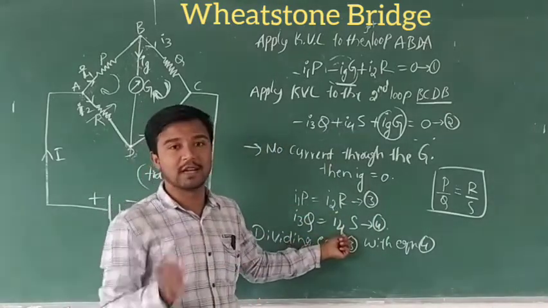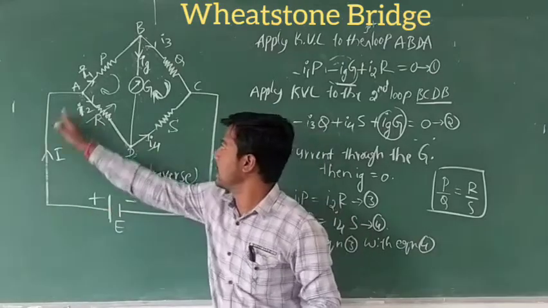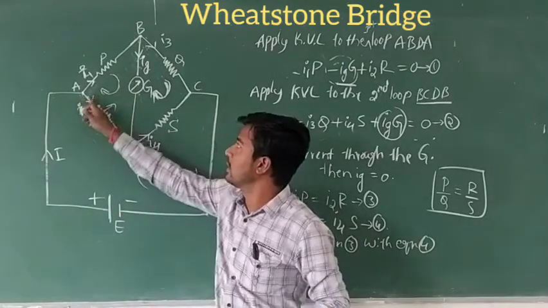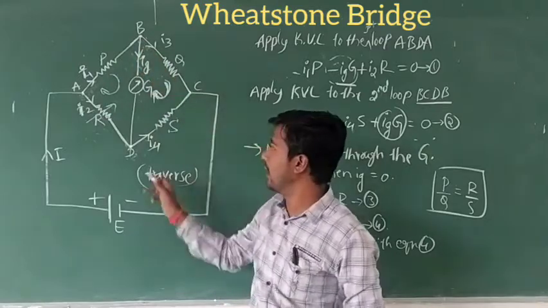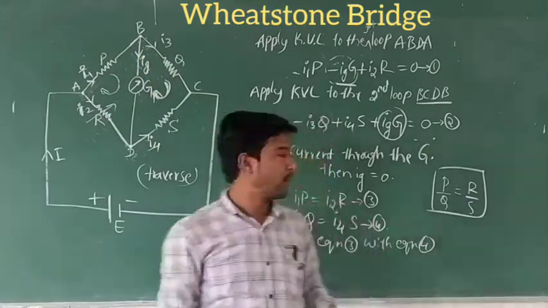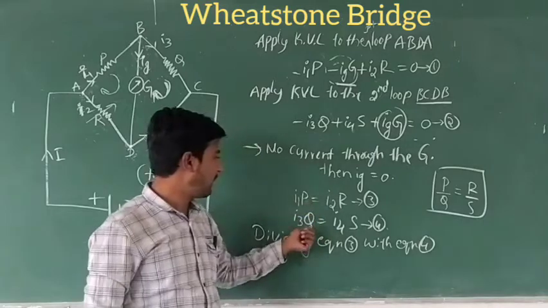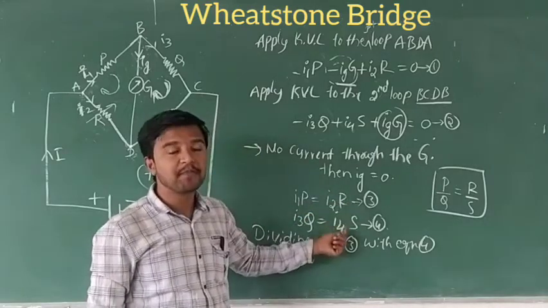They will be constant, meaning the current distributes the same as I1 and I2, and at this point I3 and I4. Those are the same, that's why the remaining is P by Q equal to R by S.